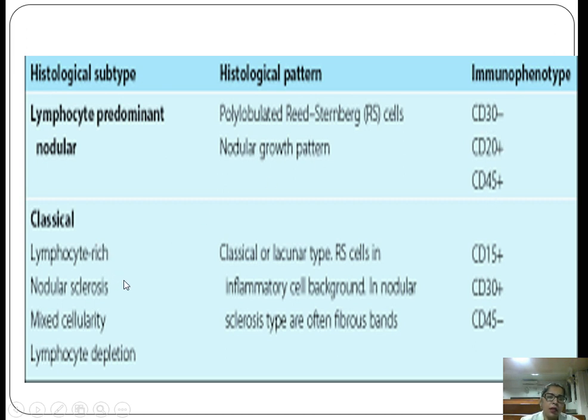But classical RS cells are positive for CD15 and CD30 but negative for CD45. So CD45 and CD30 will differentiate between these two. You should always remember classical are positive for CD30 and negative for CD45, whereas the lymphocyte predominant or the non-classicals are negative for CD30 and positive for CD45.